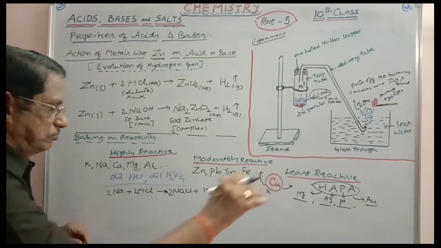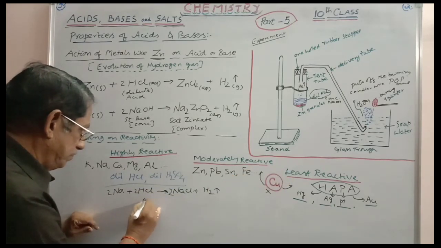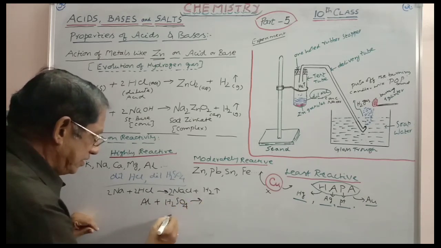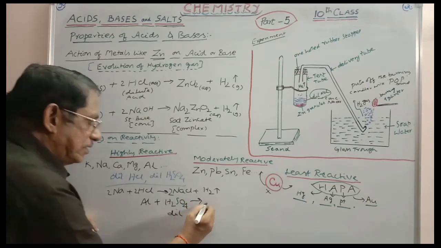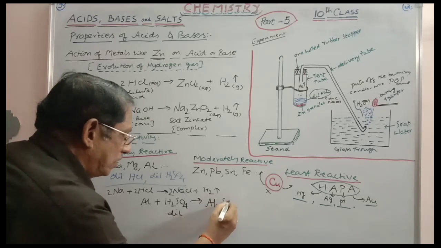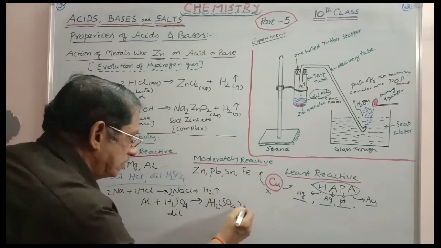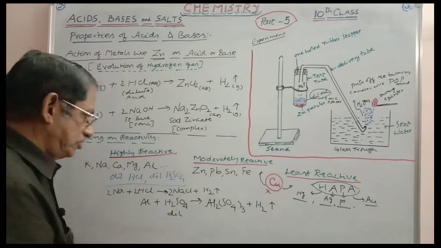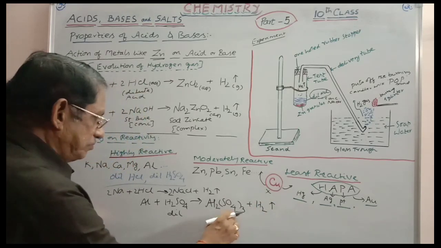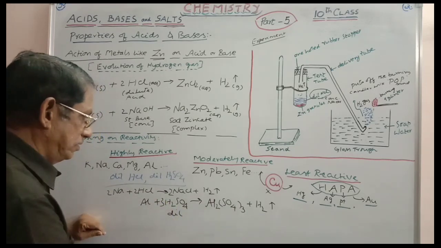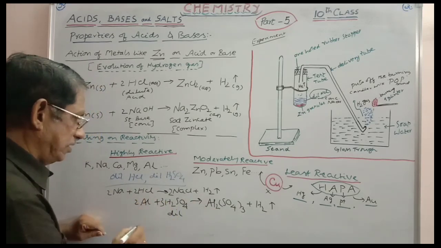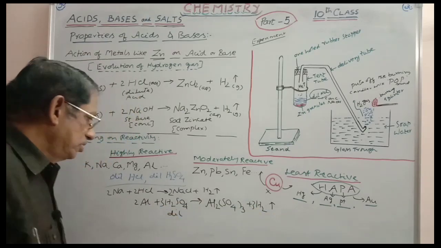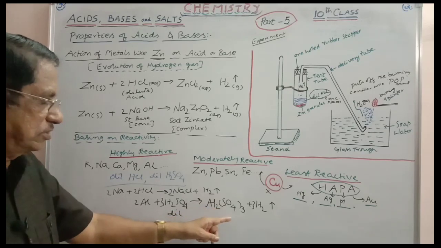H2SO4, H2 gas will be obtained. You can take, for example, aluminum plus H2SO4, dilute, don't forget. You will get here aluminum sulfate, formula being Al2(SO4)3, plus H2 gas will be obtained, no doubt. You have to balance it. (SO4)3 means 3H2SO4 you have to take. Al2 means 2Al you have to take. 3H2 means you have to take 3H2 here. This is the balanced equation: 2Al plus 3H2SO4 gives Al2(SO4)3 plus 3H2.